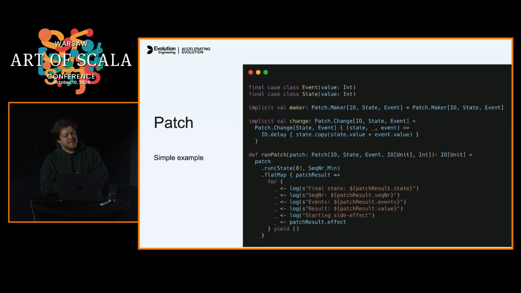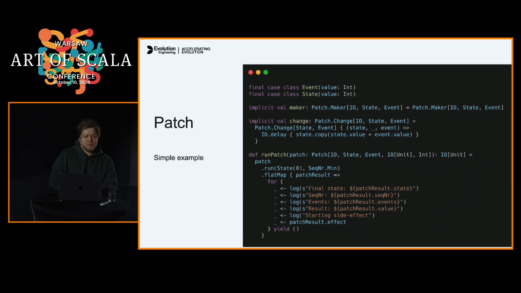So let's start from the very basic example. We have just an event with some number, state with some number, and we have our patch coming to our function, which we're going to call with an empty state and starting from the minimal possible sequence number. And let's log the result of it.